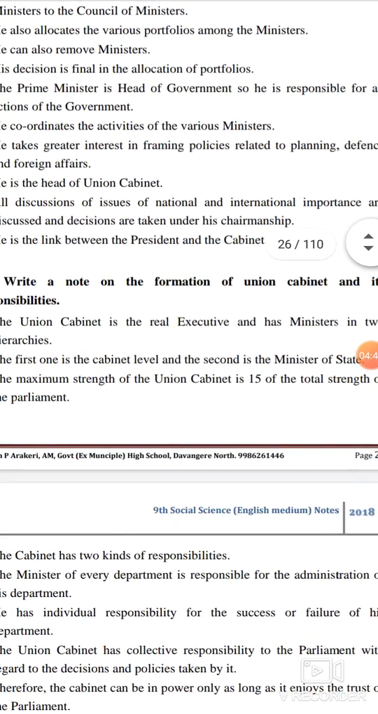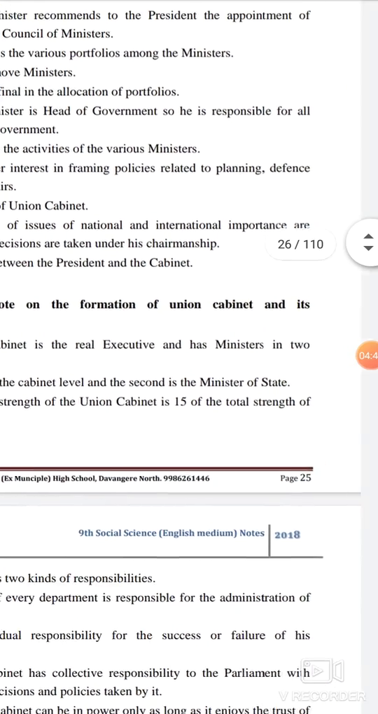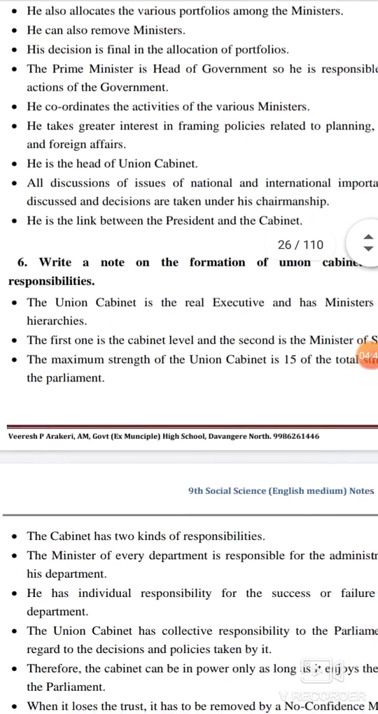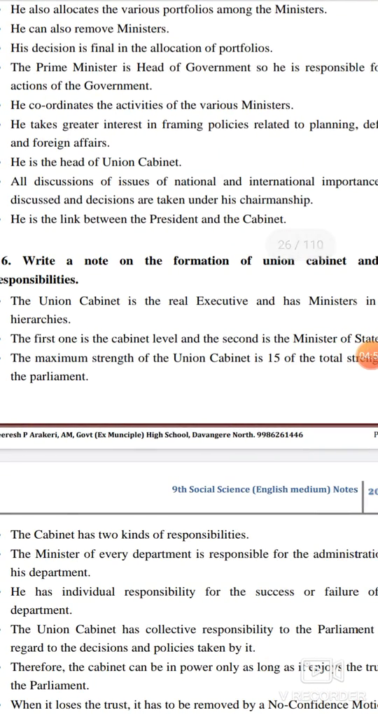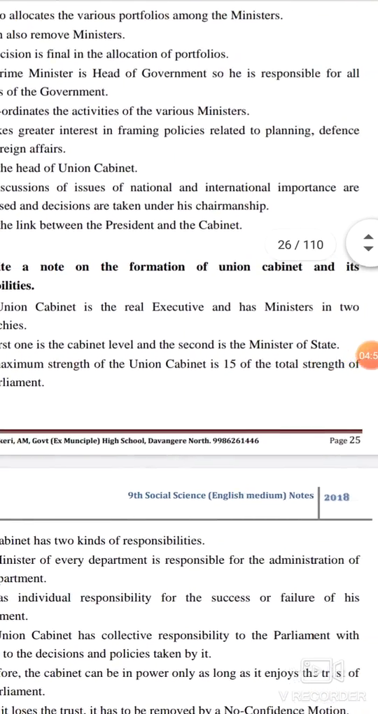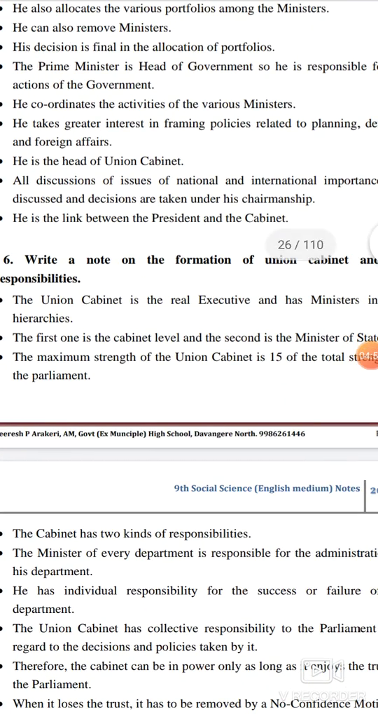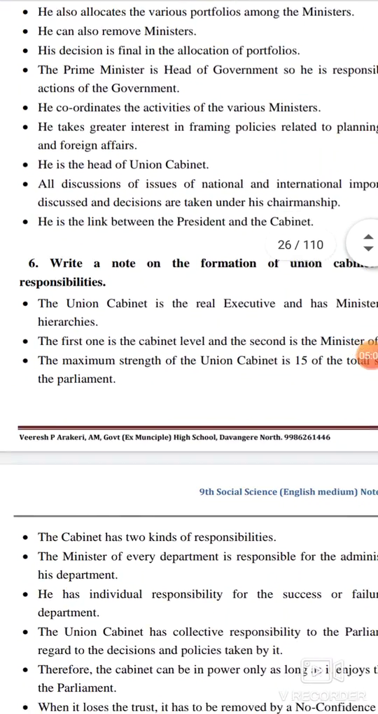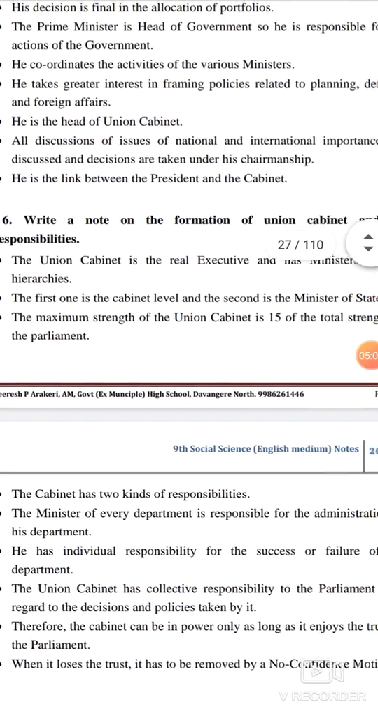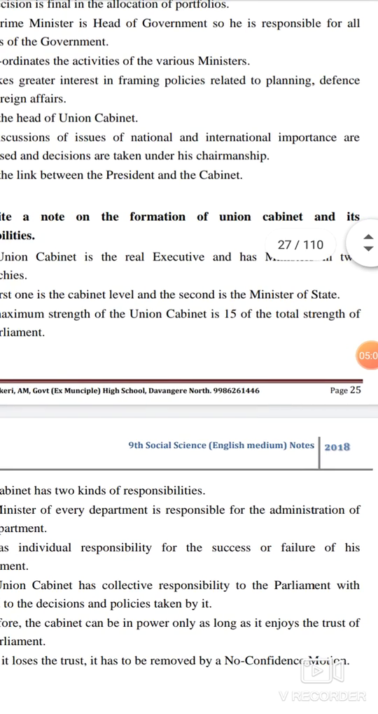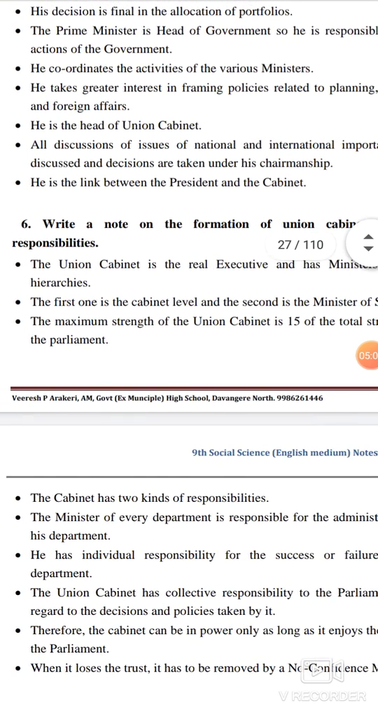Write a note on the formation of the Union Cabinet and its responsibilities. The Union Cabinet is the real executive. The ministers are of two hierarchies. The first one is the cabinet level and the second is the Ministry of State. The maximum strength of the Union Cabinet is 15 percent of the total strength of the Parliament.